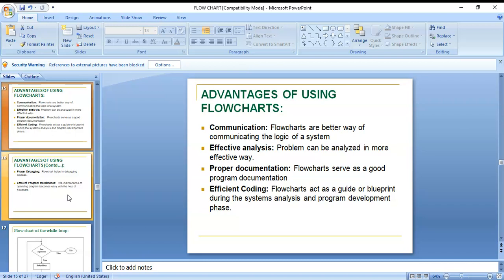When a flowchart is there, communication is easy. Communication is better. We can communicate in a better and more effective way. Proper documentation serves as good program documentation when the flowchart is there. And efficient coding is a guide for the user and a blueprint during the system analysis also.